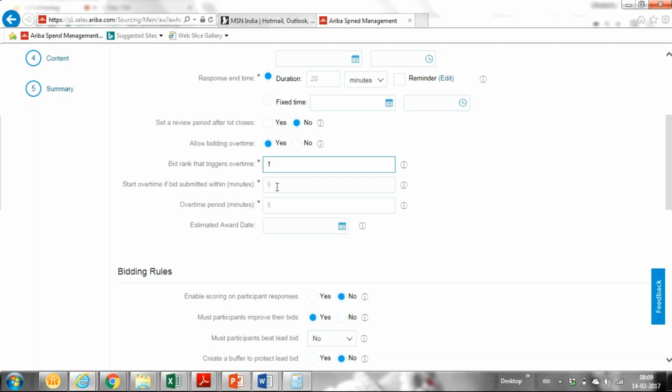And for the start bid time, as I said, in the last 5 minutes if a bid is submitted, we can specify whether it's the last 10 minutes or last 15 minutes. In that manner we can specify in how many last minutes a bid submission should trigger overtime.